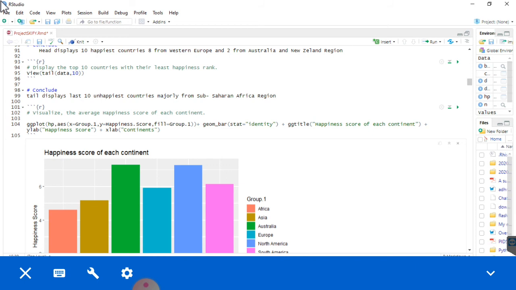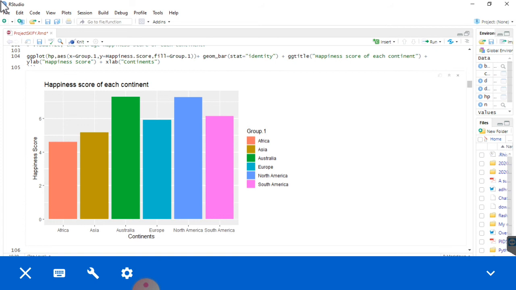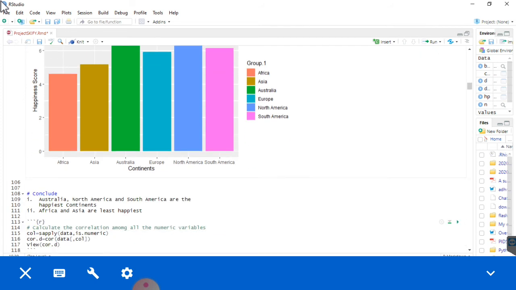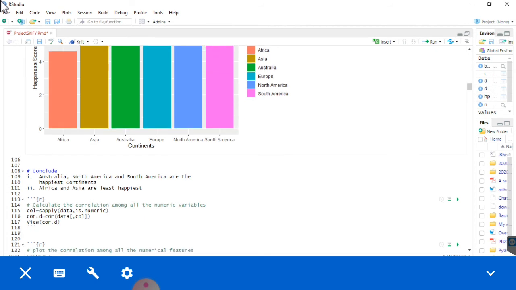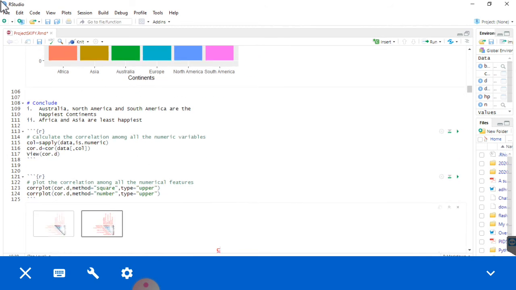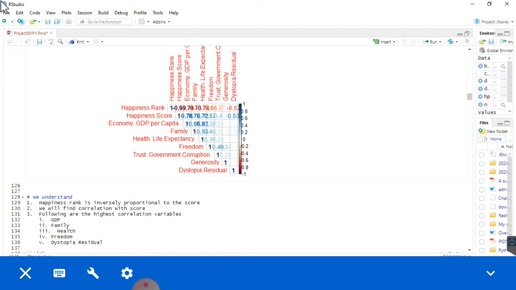Then the happiness score of each continent, that is Africa, Asia, Australia, Europe, North America, South America, etc. Happiness score is actually shown in this graph. Then conclusion: Australia, North America, and South America are the happiest countries, and Africa and Asia are the least happy countries.